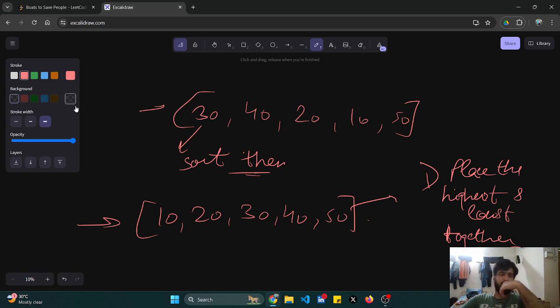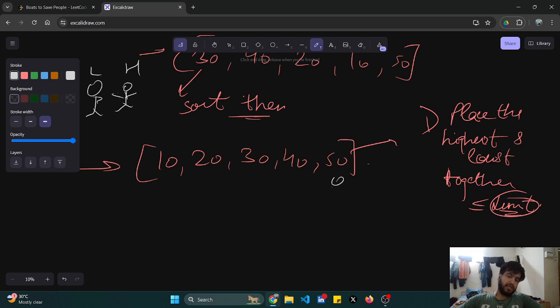Simply think of it like this: I have two guides. One would be responsible for selecting the lowest, one for selecting the highest. I would place one guide to the right for selecting the highest ones, and one guide to the left for selecting the lowest ones.